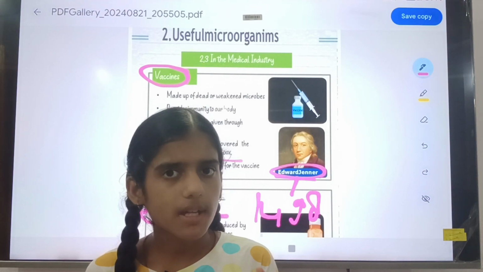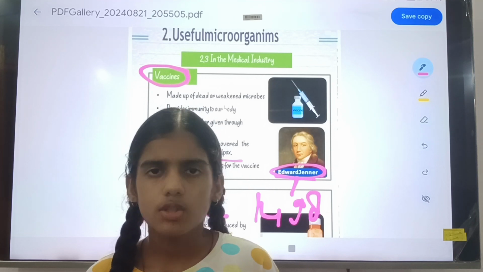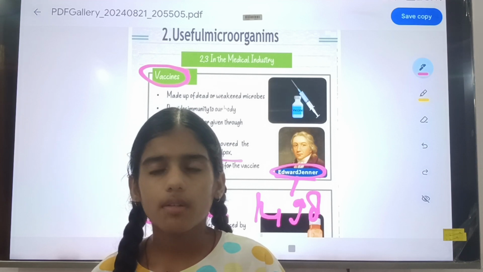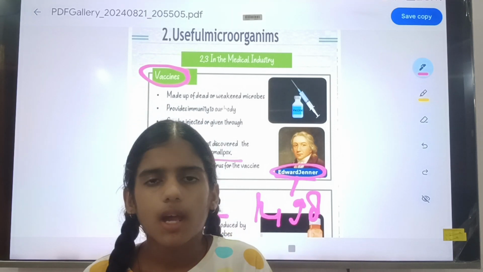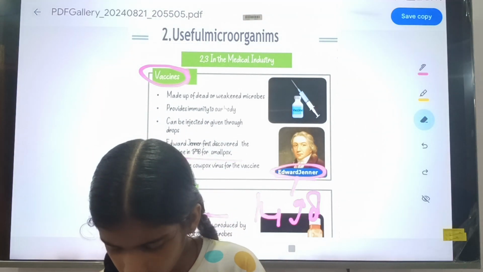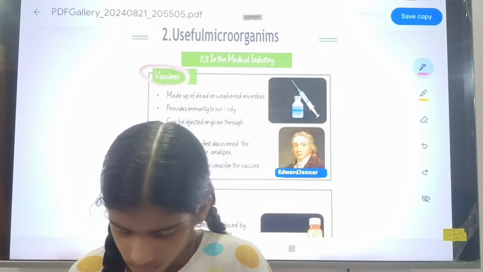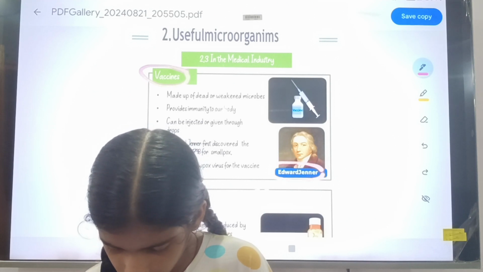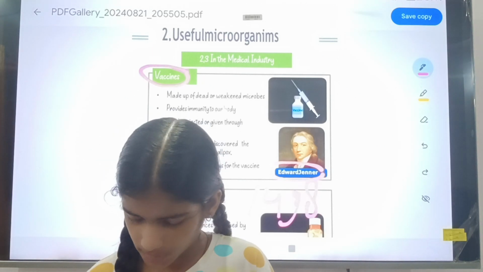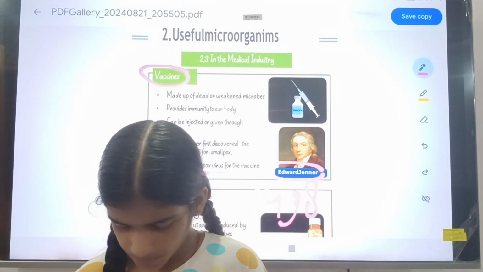A vaccine can work against many diseases, such as smallpox, and also some viruses, such as the recent vaccine for the coronavirus. So for viruses and many diseases, a vaccine is formed. Edward Jenner first discovered the vaccine in 1498 for smallpox. Very simple. And he used the cowpox virus for the vaccine.